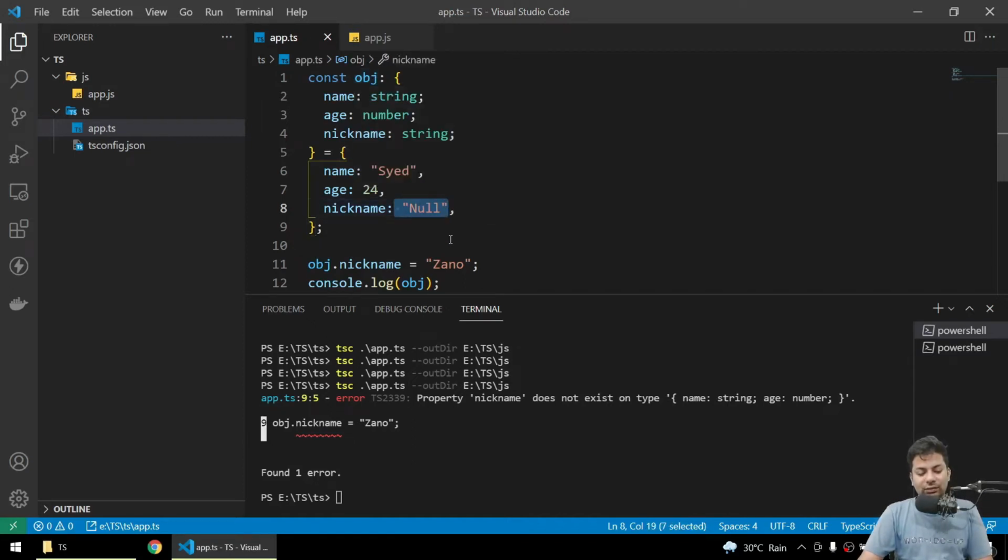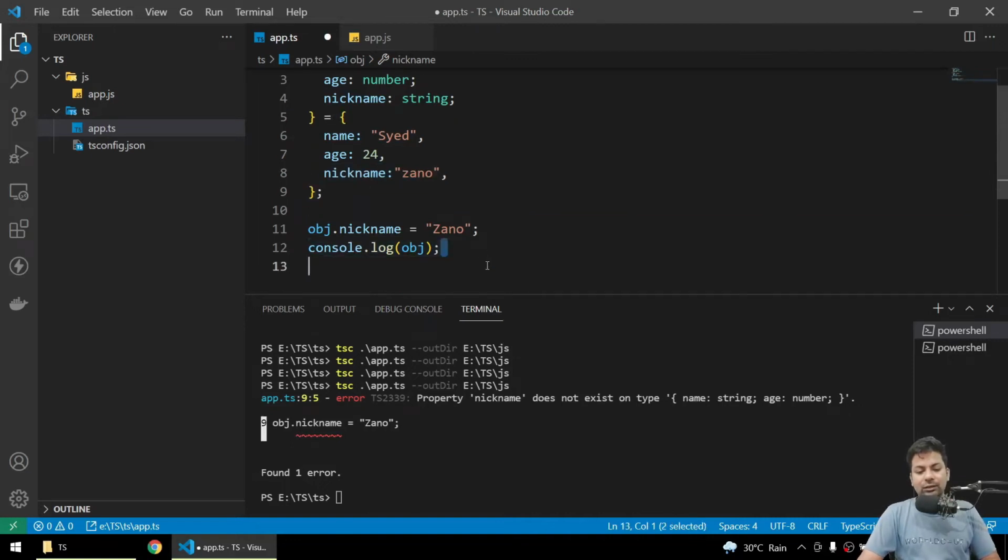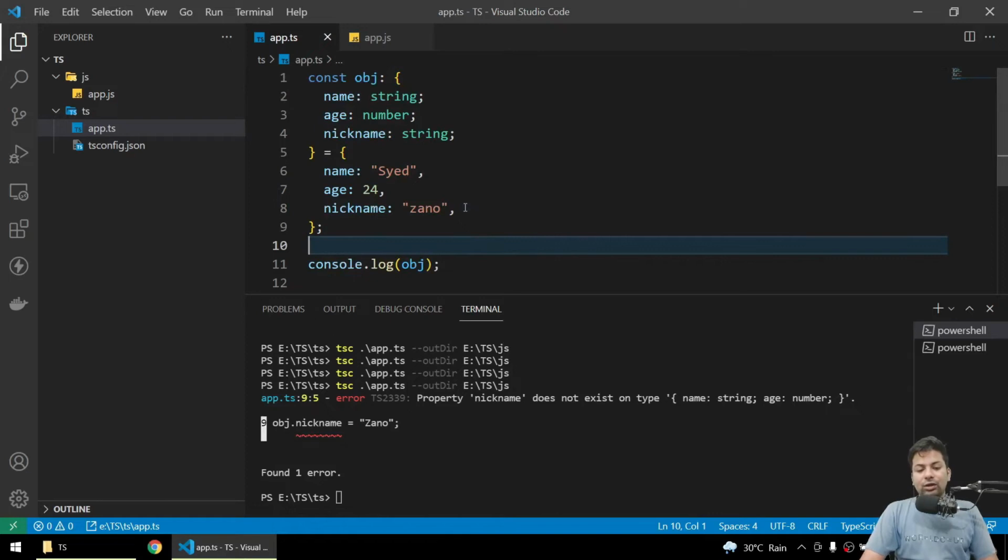Or if we just write string maybe. Okay, yeah, that's also not working. It's just forcing you to take it as a string. So I'll just say here Xano, and afterward I can change this. So this is what it's all about with objects in TypeScript.